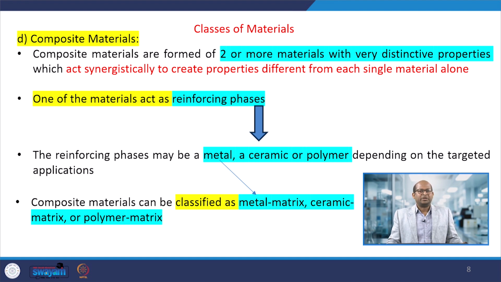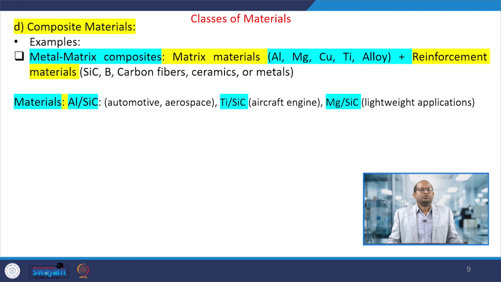That composite material we can also classify or categorize as metal matrix, ceramic matrix or polymer matrix. If we use metals, then it is metal matrix. If we use ceramic, then ceramic matrix. If we use polymer, then polymer matrix. So here are a few examples I'll discuss. What is called a metal matrix composite?